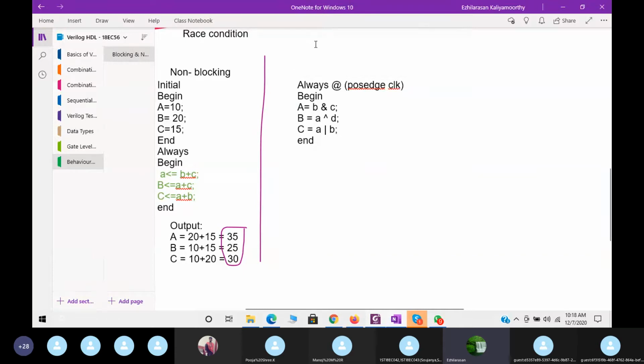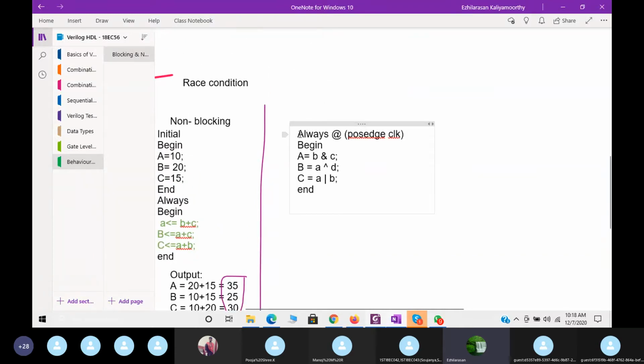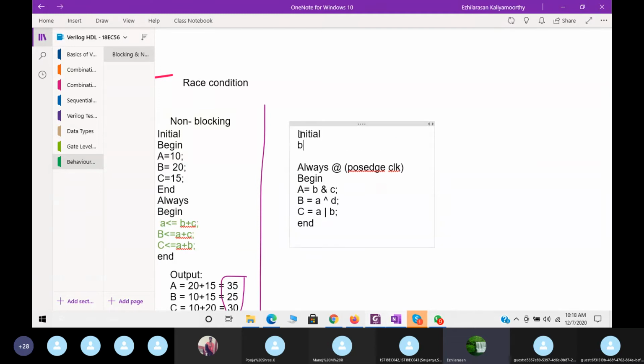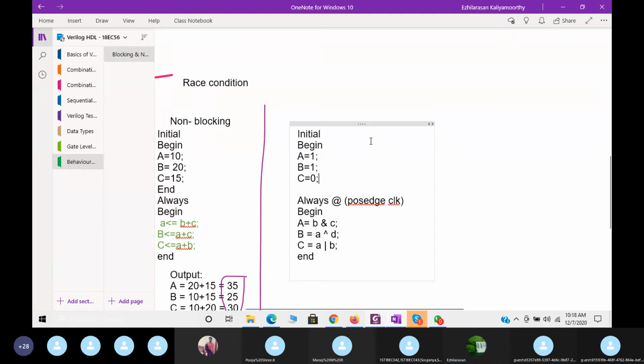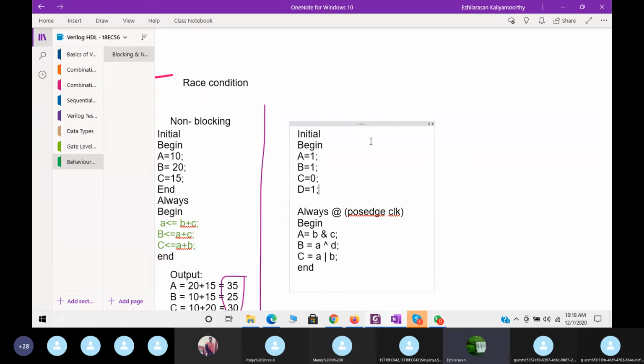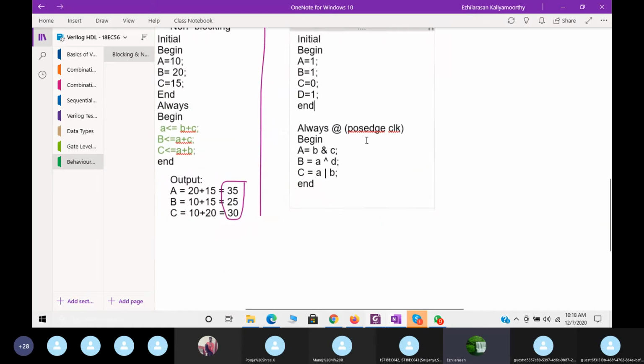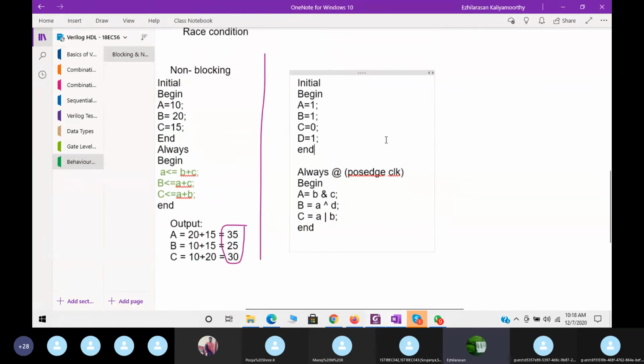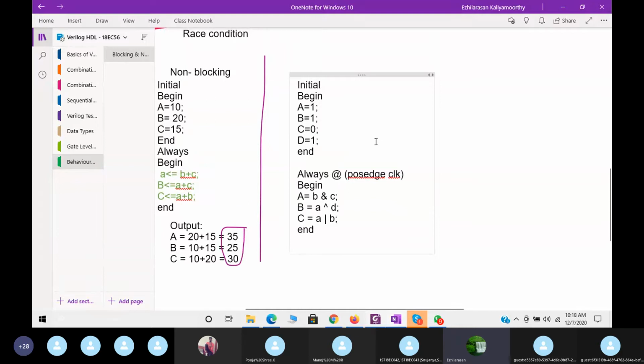So now simple, I can say what is the value of B. Let me type, I have to do something here. Let me take initial, begin, A is equal to 1, B is equal to 1, C is equal to 0, D is equal to 1. See, okay, I given like this. Now always at a cos h clock. This is the example of sequential circuit, but I used blocking statements here. If I use the blocking statements, what will happen? We can see the output.